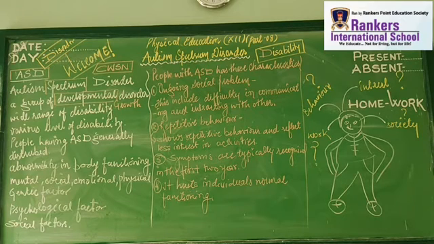People with ASD have a lot of problems. It may be ODD, oppositional defiant disorder. They may have some specific learning problems. They may have ADHD, attention deficit hyperactivity disorder.